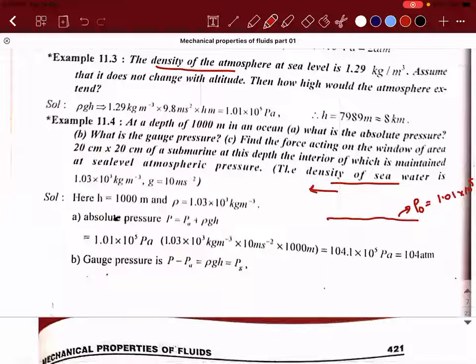I'm not worried about what it is. So the density is given as 1.29 kilogram per meter cube. And they have mentioned one thing, assume that it does not change with altitude. Okay, taken. Then how high would the atmosphere extend? So that is what they are saying. So how high would the atmosphere extend means, let's say the height with respect to the surface is h.